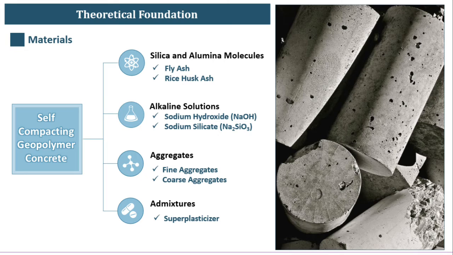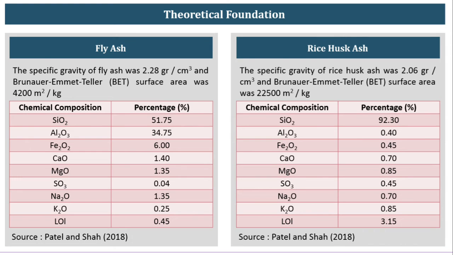Materials. The materials of SCGC were silica and alumina sources such as fly ash and rice husk ash or RHA, alkaline solutions such as sodium hydroxide and sodium silicate, fine aggregate and coarse aggregate, then superplasticizer. The specification of fly ash and RHA can be seen in the following slides.